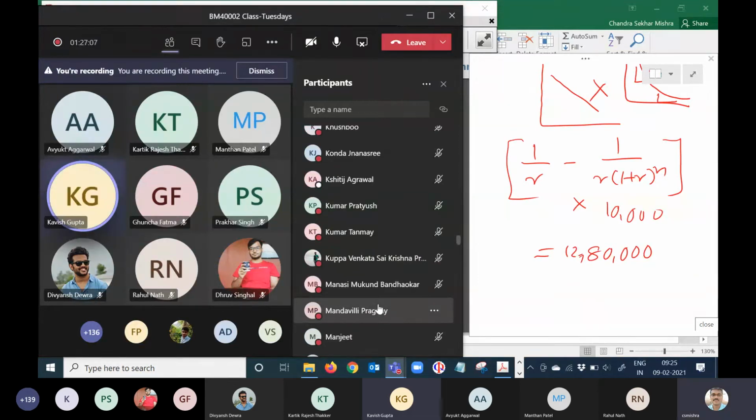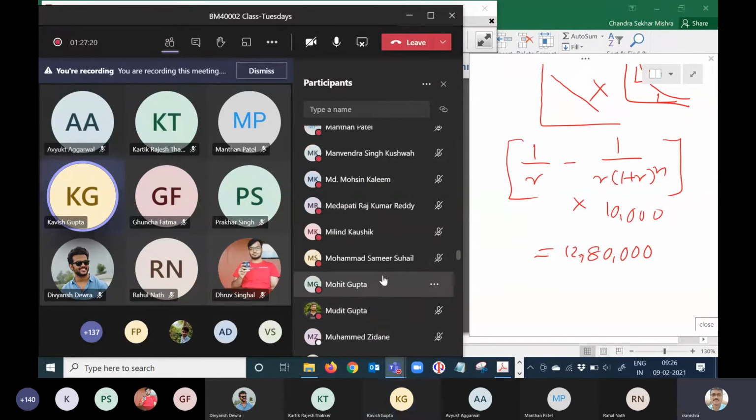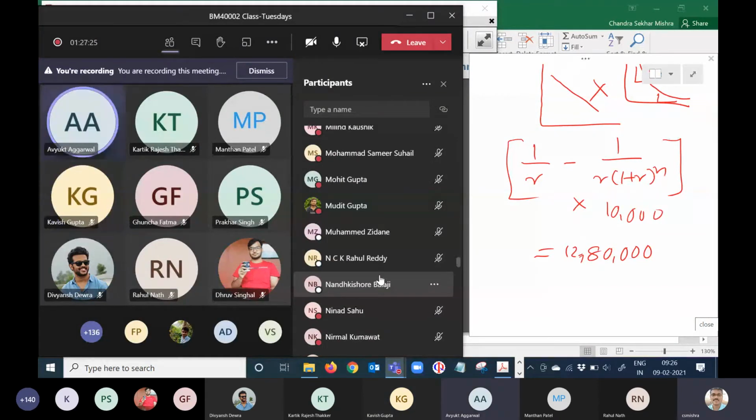What is the answer you got by solving in Solver in Excel? Sir, I'm calculating. Still calculating. Okay, done. Next: should we put N as 30 or 360? N is 360, right? Yes, because it's monthly. The payment is 10,000 monthly, right? Okay.